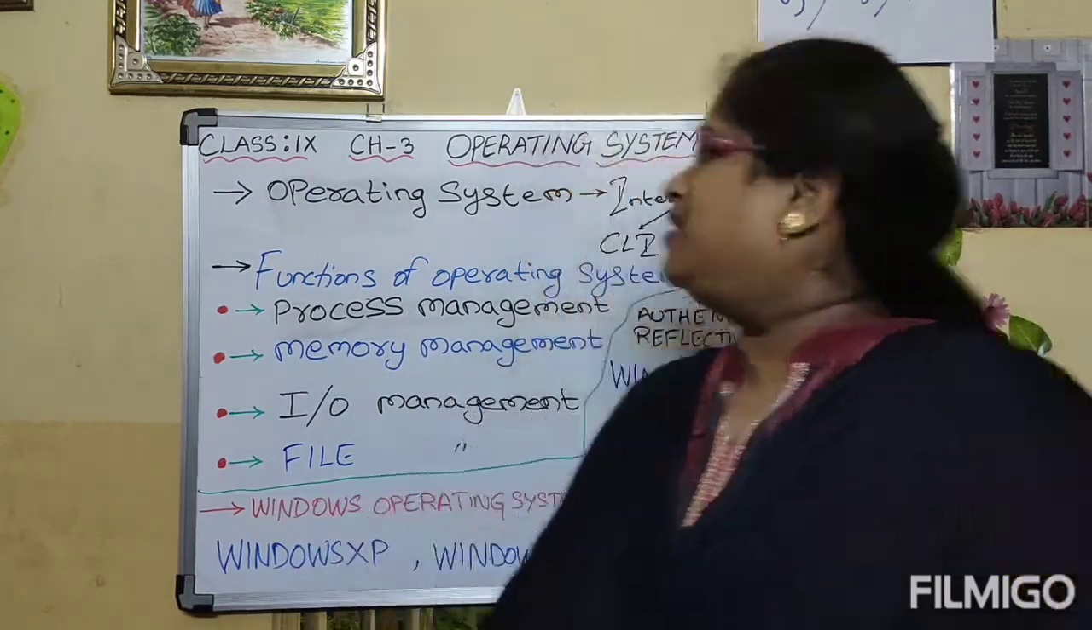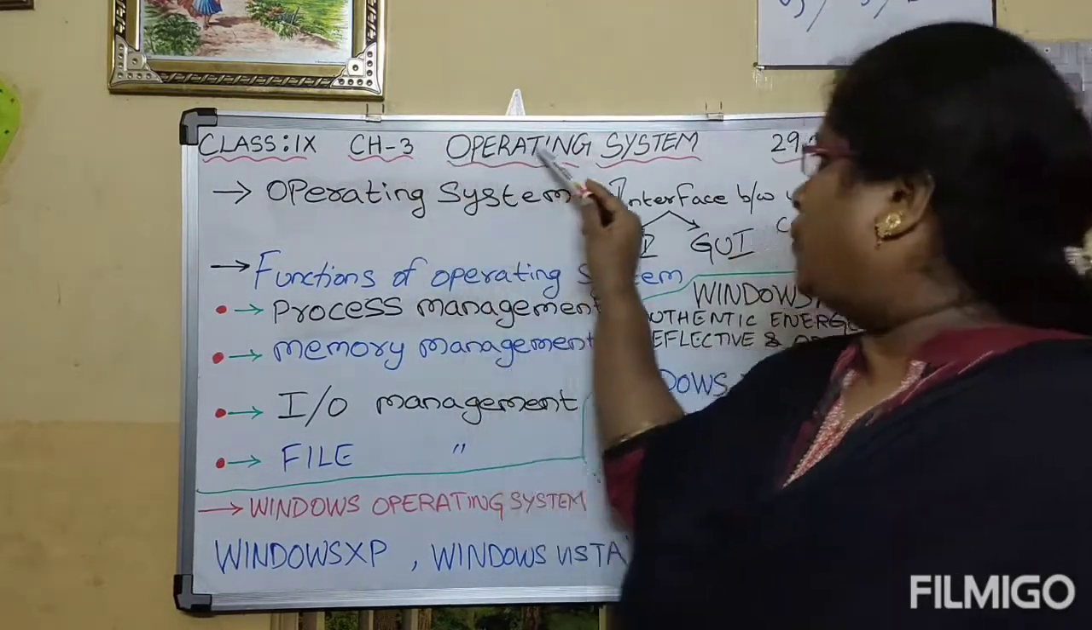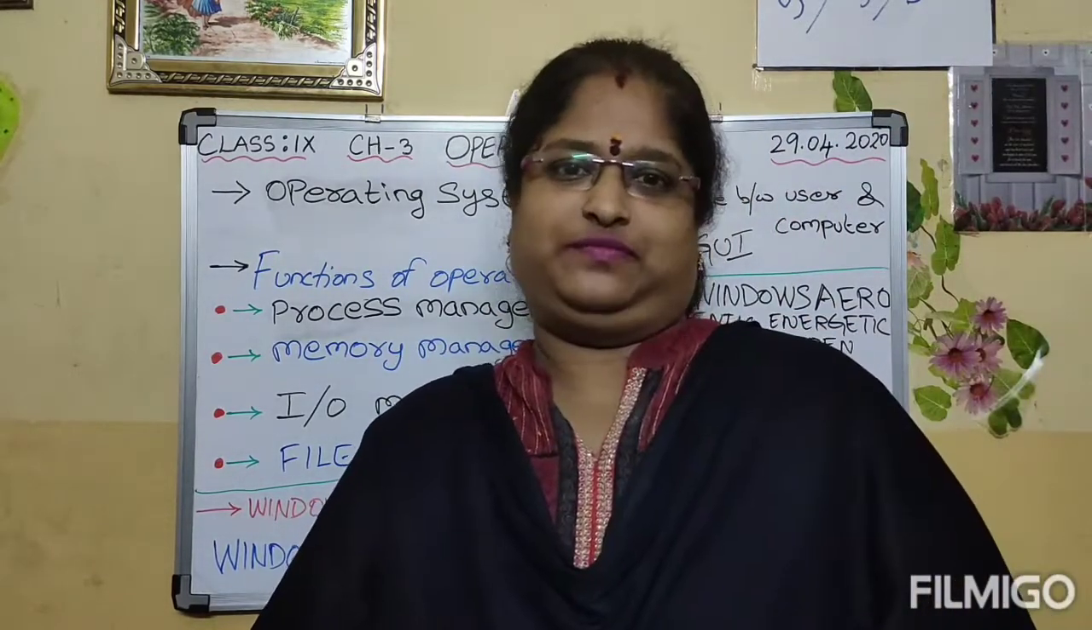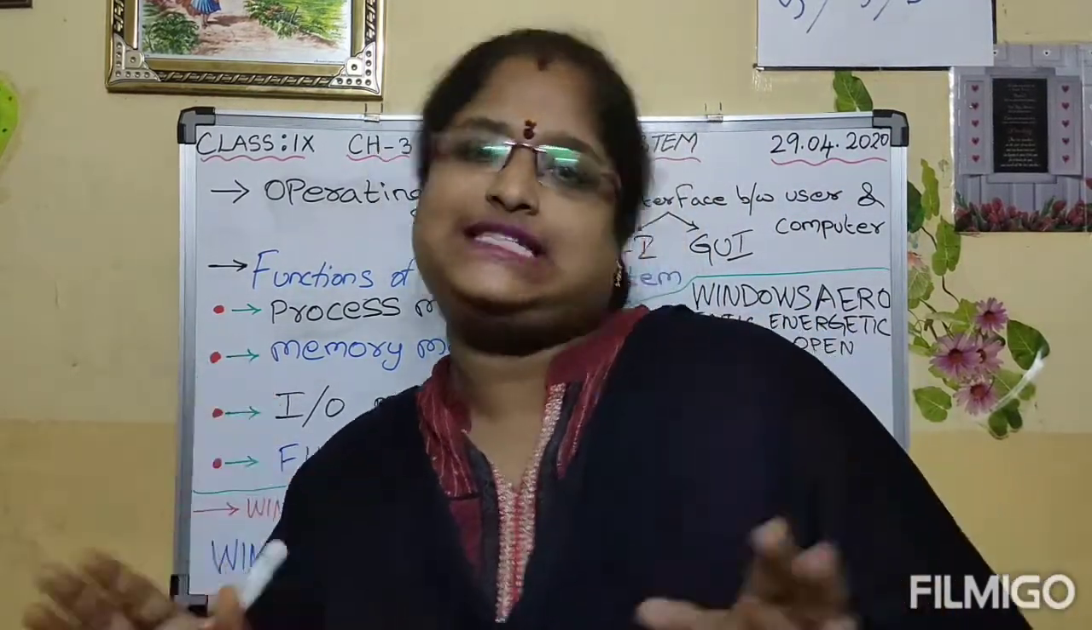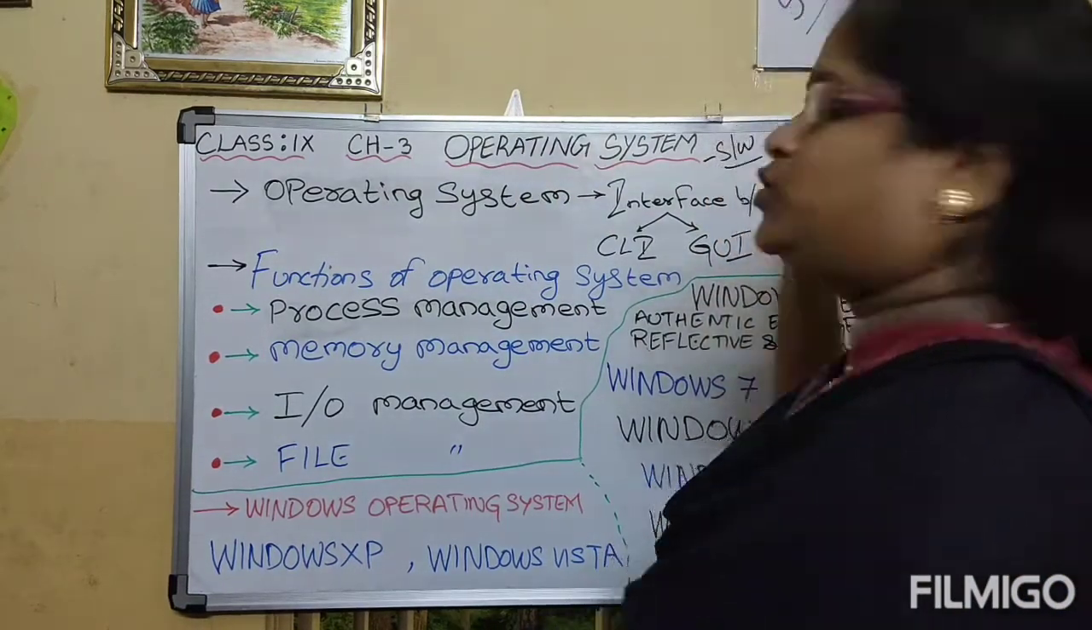This video is for class 9th chapter 3, operating system. So what is operating system, children? Operating system is a system software.